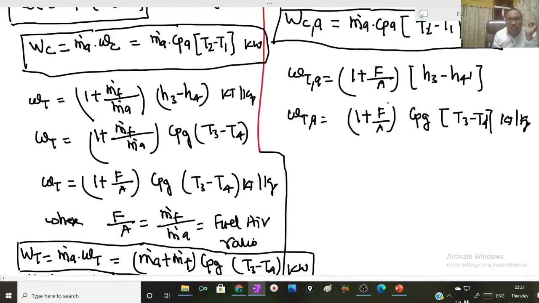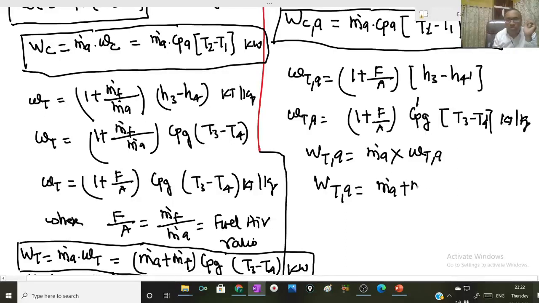So total turbine work will be mass flow rate of air into specific turbine work output under actual condition. So Wt suffix A will be (m dot A plus m dot F) into Cpg into (T3 minus T4 dash) in kilowatt.